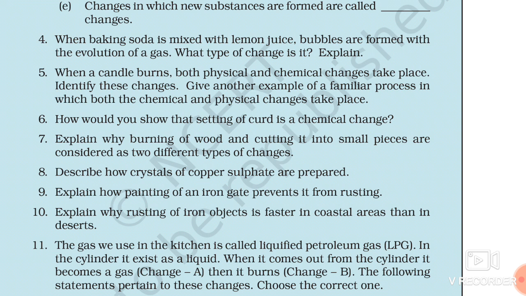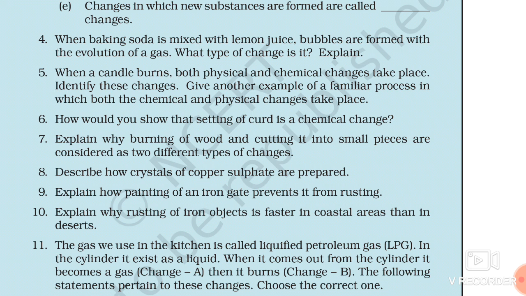Now question number 7. Explain why burning of wood and cutting it into small pieces are considered as two different types of changes. Burning of wood will change that wood into ashes, and there is change in chemical property of wood, and cutting it into small pieces will change only the shape, that is a physical property of wood.